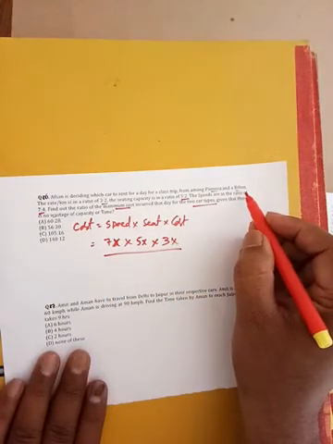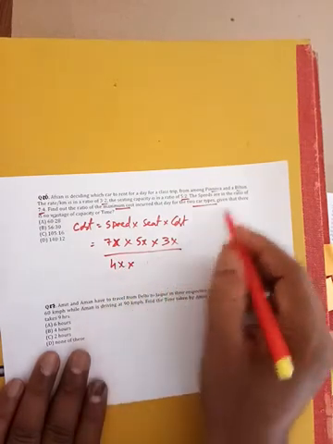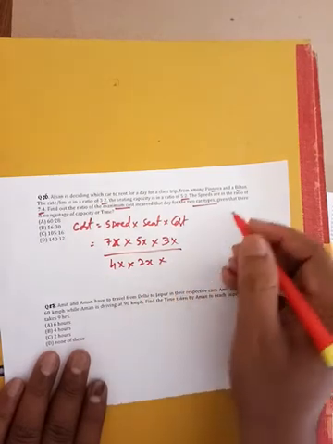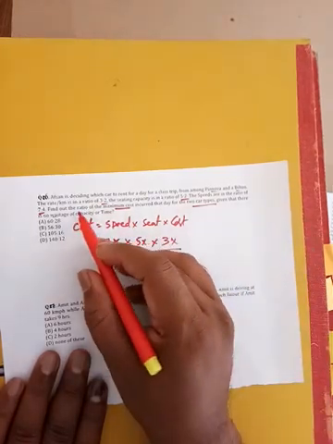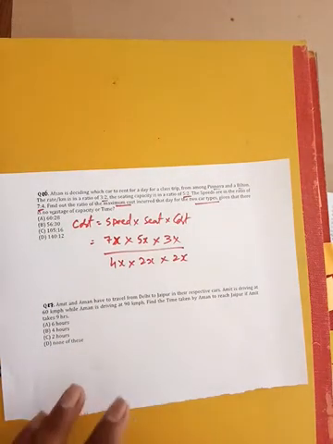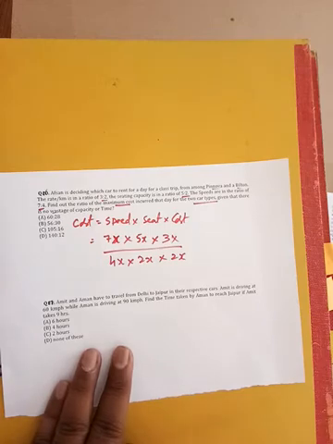Now we need to consider Bilton. Speed of Bilton is 4x, into seating capacity is 2x, into rate per kilometer is 2x. So this is how we can find the ratio of the maximum cost.